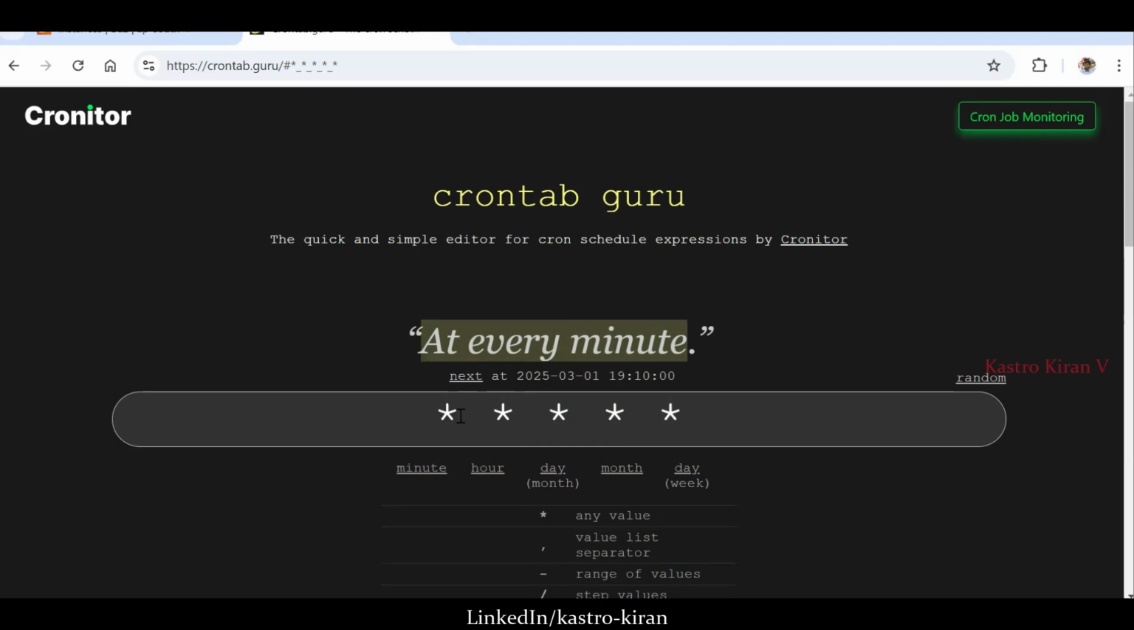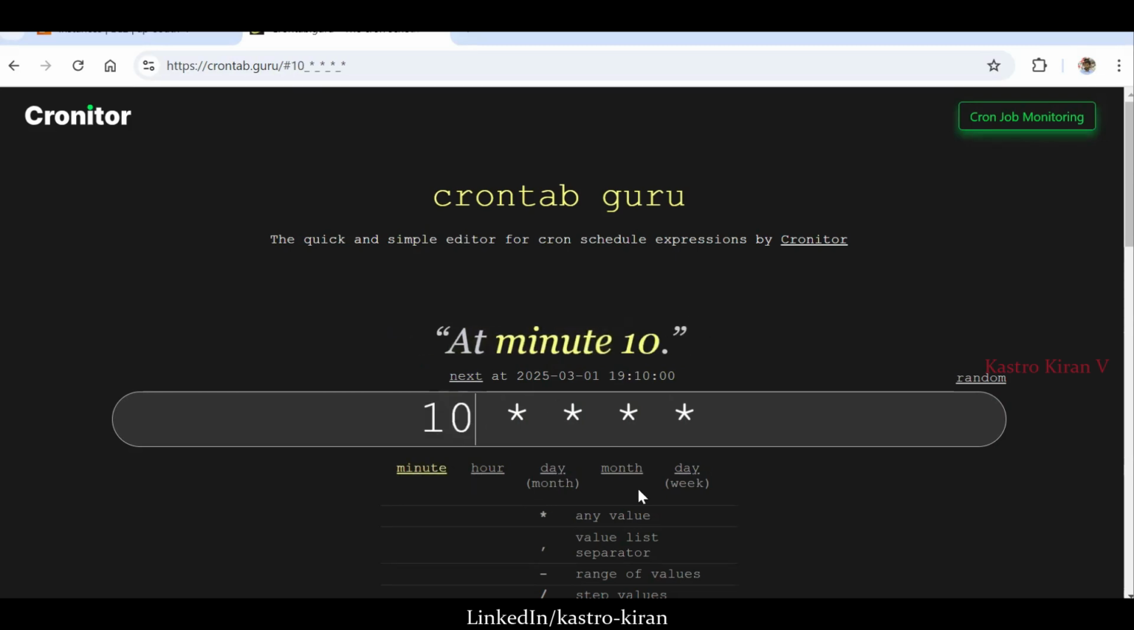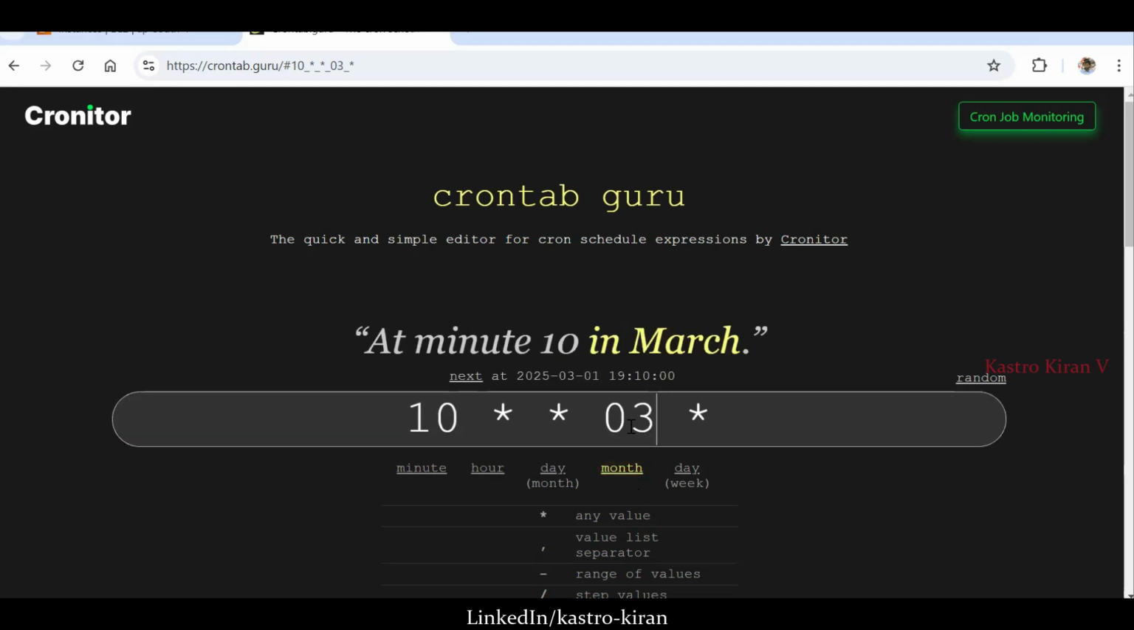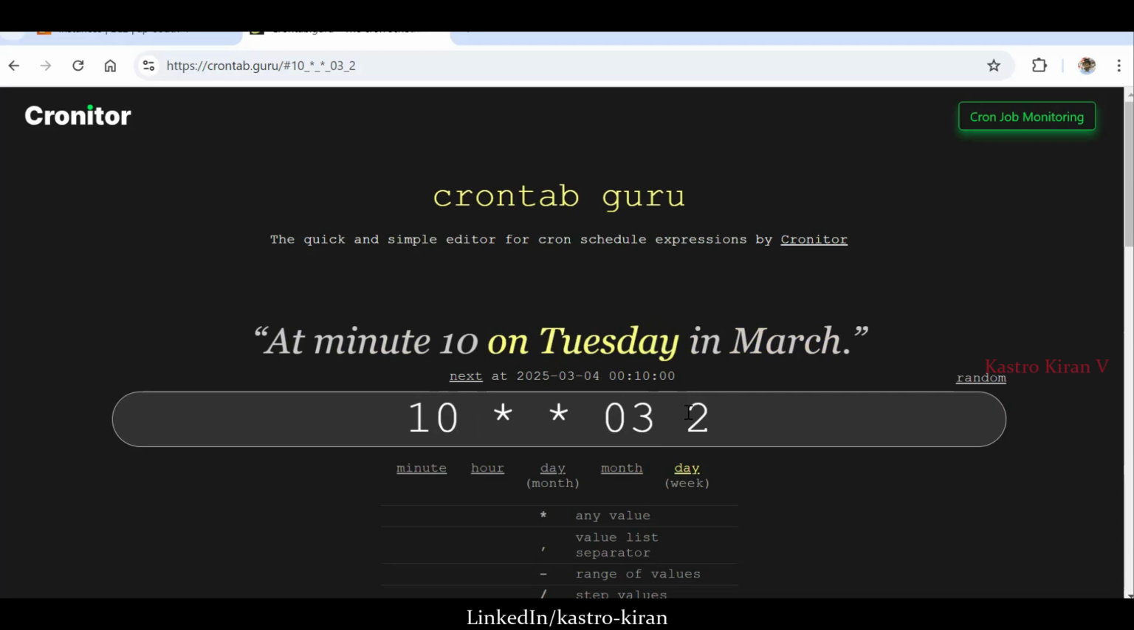Suppose I want to execute a job at minute 10. I'll just give 10, and it will execute the job at minute 10. But if I want to execute the job on a specific day, let's say I'll give the month as 3rd, or March, and then let's say I want to execute it on every Tuesday. So I'll give it as 2. So 2 is Tuesday.